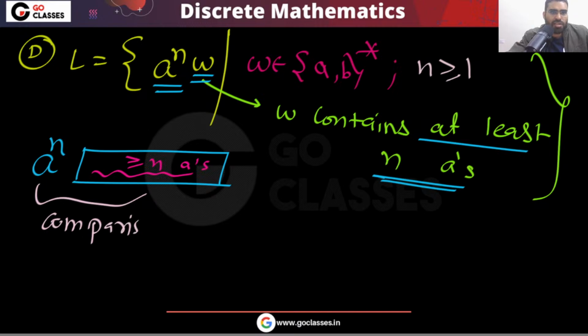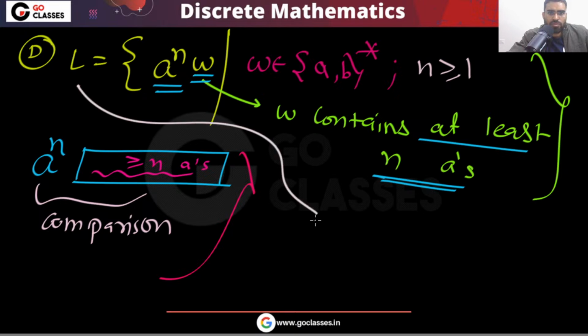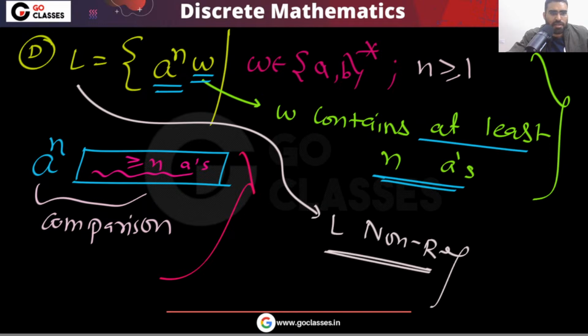Because there is one comparison, two comparisons, many students conclude this L is non-regular, since finite automata cannot do comparison.